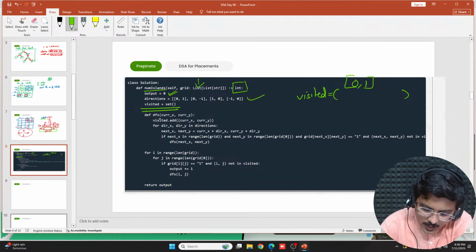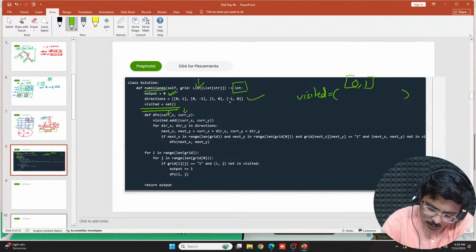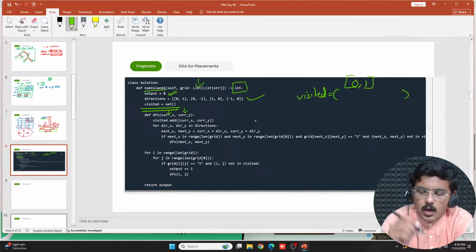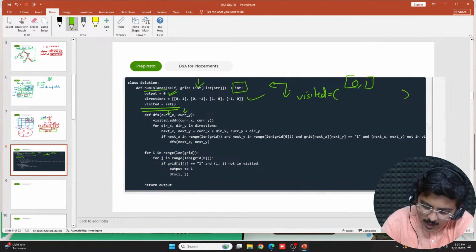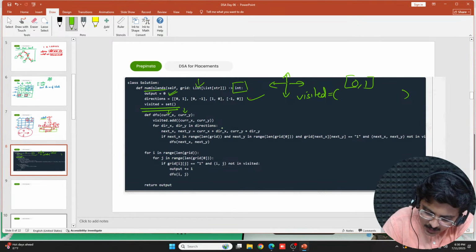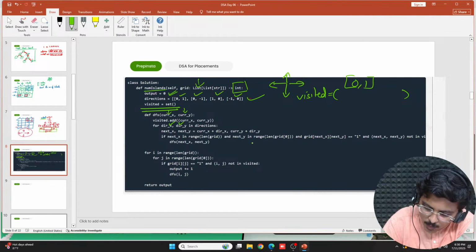Now I define DFS where current x and current y would be passed. Wherever you visit, you would add the current x and current y to visited. Then for direction of x and direction of y in directions, you would establish the next x and next y based on the directions. How does DFS work? DFS has to check in every direction for the depth. So for every direction, I'm running this loop, and one by one it would add, and the next vertex would be decided.